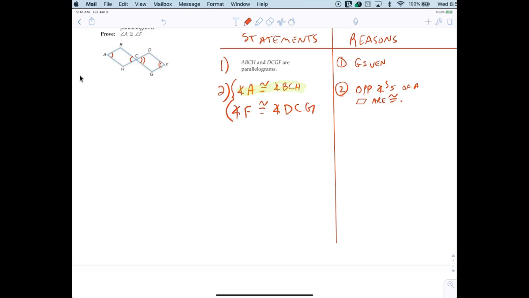All right, so here we go. Step 3. Angle BCH is congruent to angle DCG. And those are vertical angle theorem.